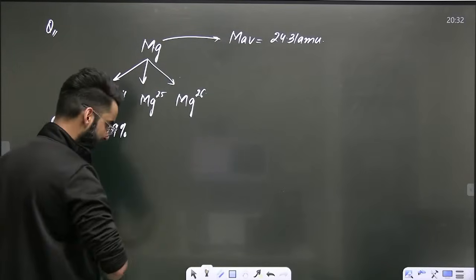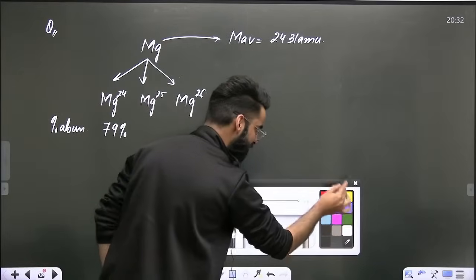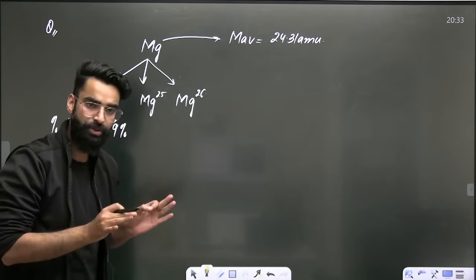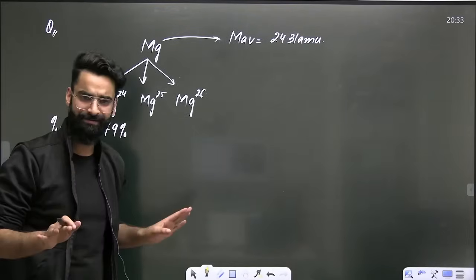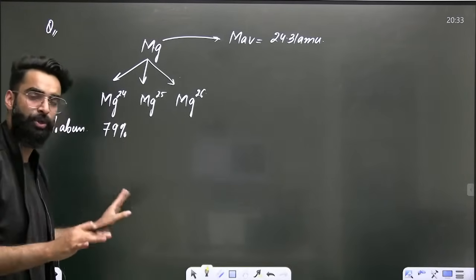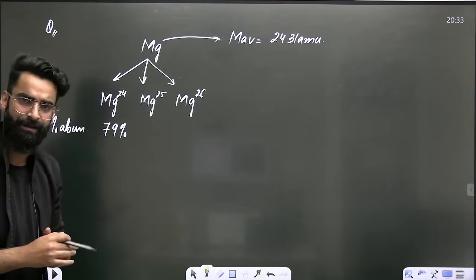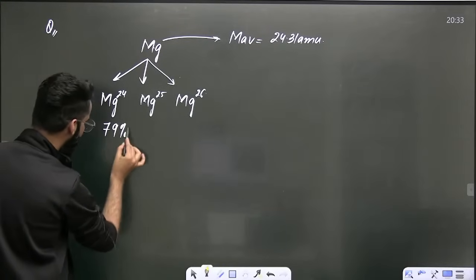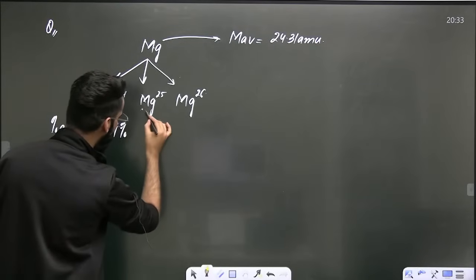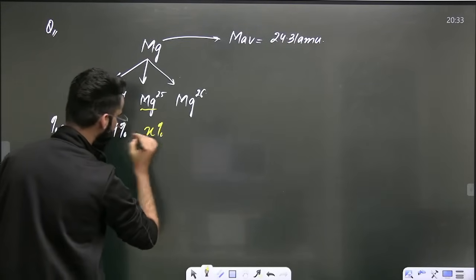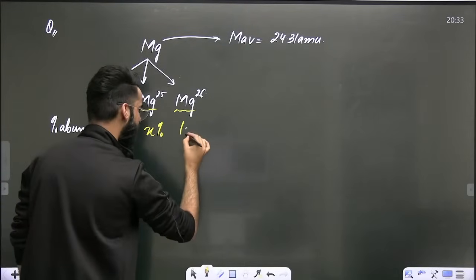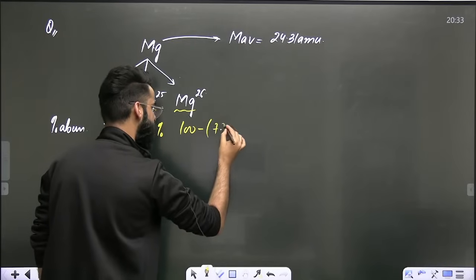Understand properly. My dear students, a few minutes back I told you the sum of percentage abundances of all the isotopes of a particular element is always 100, right? If the percentage abundance of the first isotope is 79, let's assume the percentage abundance of Mg25 is X. So what will be the percentage abundance of Mg26?